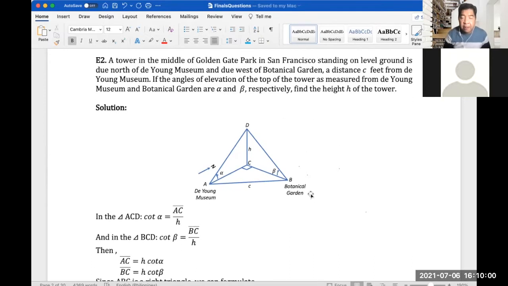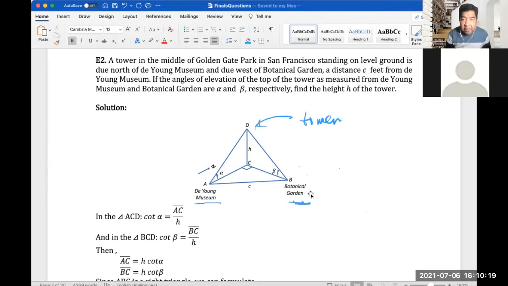So this is the De Young Museum here at point A, and then B would be the Botanical Garden, point B here, and this is the tower, right?